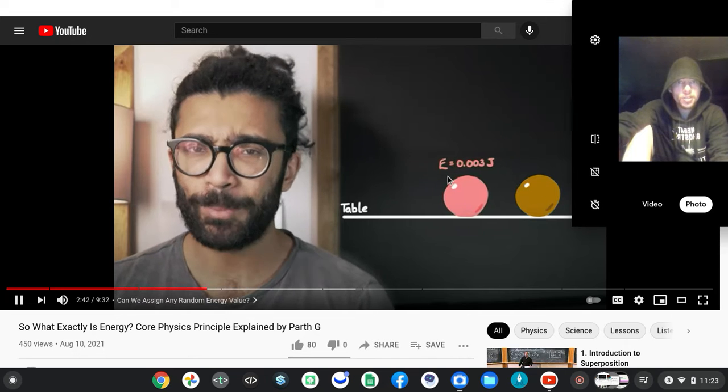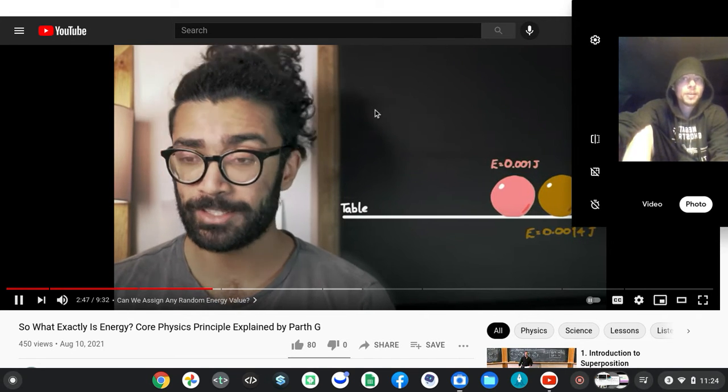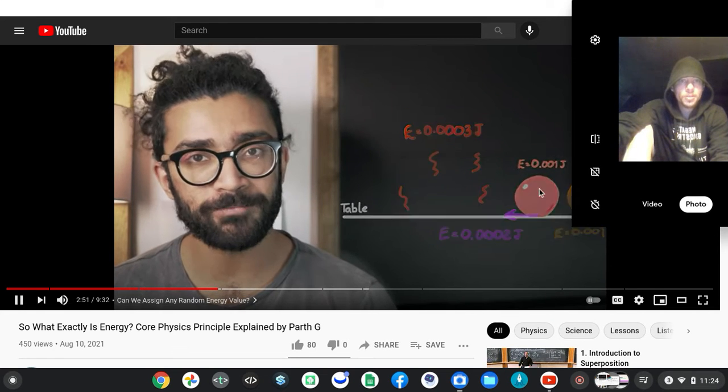And also, there is some energy that goes into the clicking sound that we hear when the balls collide. As well as this, there is some increase in temperature of both balls and the table due to friction, and so forth.